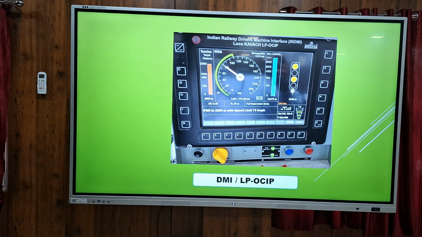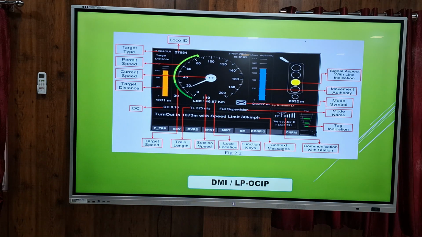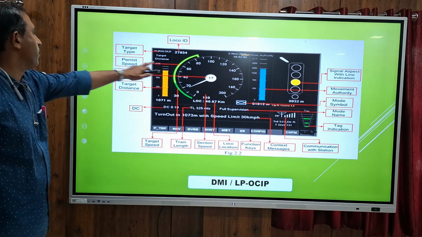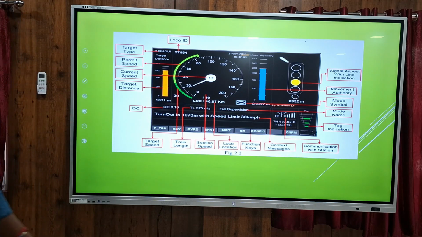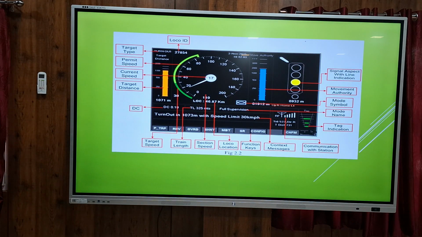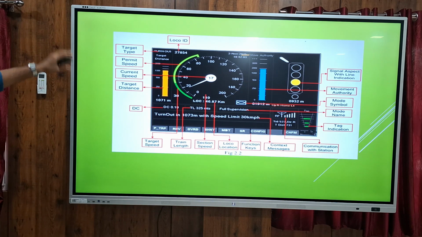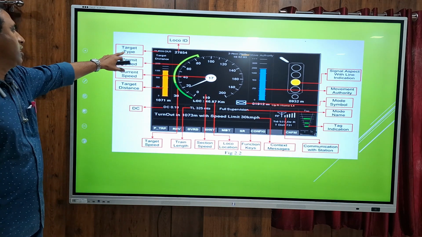This is the main communication between the machine and the driver. It is called OCIP. That is the display unit. All the communication between the KAVACH unit and driver will take place through this. So these are the major parameters in OCIP. First, loco ID. It will display what loco number. Target type. Target means if any restriction or LC gate or any stoppage the driver has to do, it will automatically collect the data from station KAVACH and it will display here.